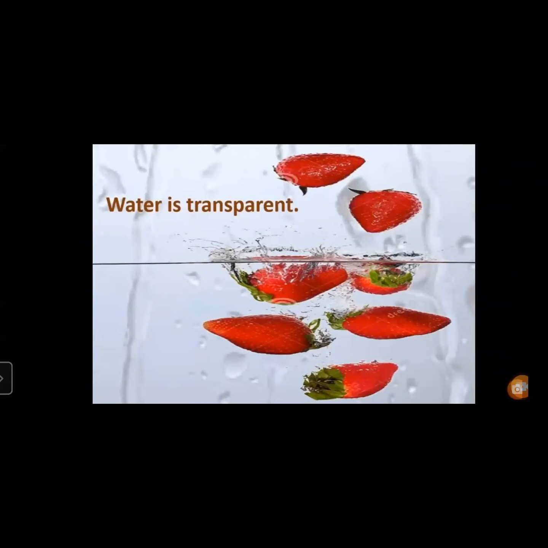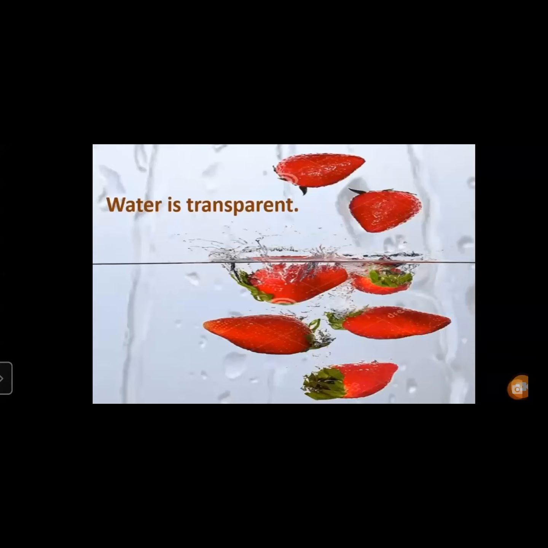Now, children, you can see we saw water is transparent. So from this we can say these are some of the qualities or characteristics or properties of water. Strawberry, you can see water is transparent. So you can see the strawberry, right, on the other side. Now let us check the picture of pure water, right?